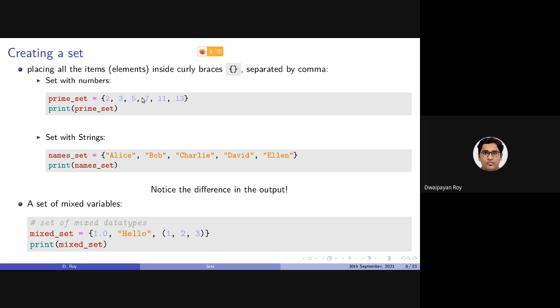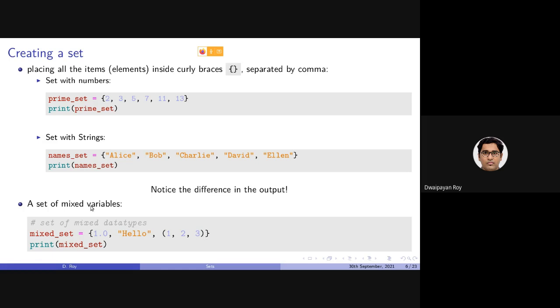Also, in this case, all the items are integers. Here, all the items are strings. But similar to a list, a set can also contain mixed types of data. Here, this is a decimal value, a floating value. This is a string, and this is a tuple.